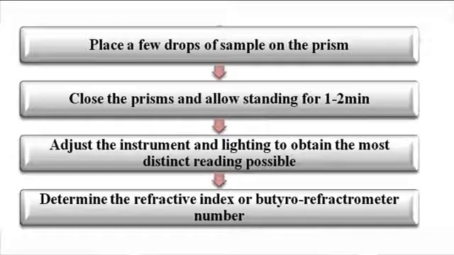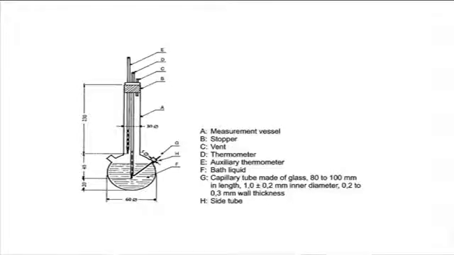The instrument has to be adjusted to obtain the light and direct distinct reading possible, and the refractive index has to be determined. Next physical property is smoke point. The smoke point is the temperature at which fat gets heated before continuous puffs of blue smoke come from the surface of the fat under controlled conditions.